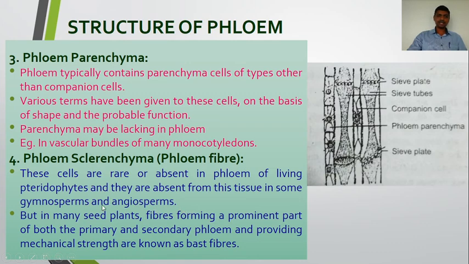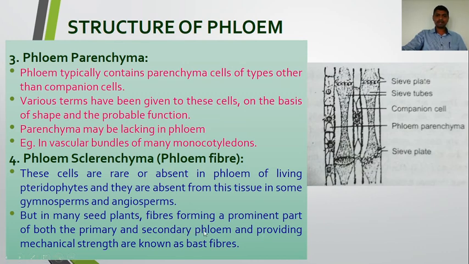But in many seed plants, fibers form a prominent part of both the primary and secondary phloem, providing mechanical strength, and are known as bast fibers.